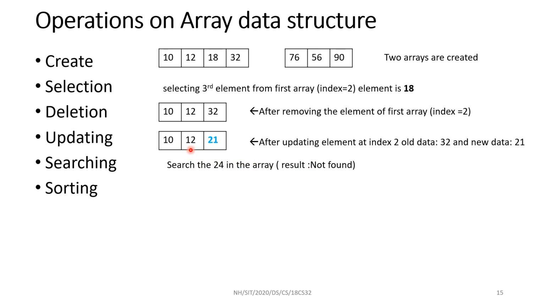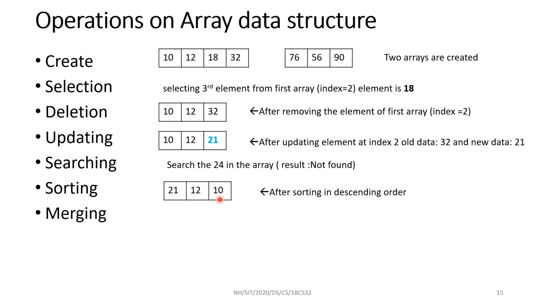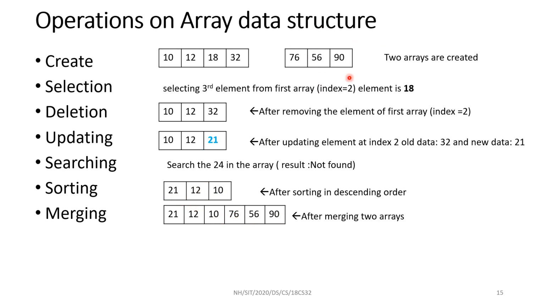Next, I have to rearrange this array in a certain order. I want all the elements in descending order, starting from the highest element to the least element. That process is called sorting. The next is merging, where I'm combining, joining more than one array. These are the two arrays I'm combining. This is the first array. I'm joining that with the second array. After joining, the result is 21, 12, 10 from the first array, 76, 56, 90 from the second array. That process is called merging.